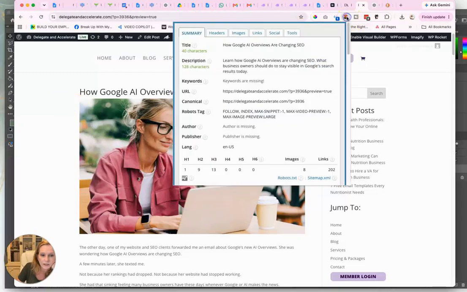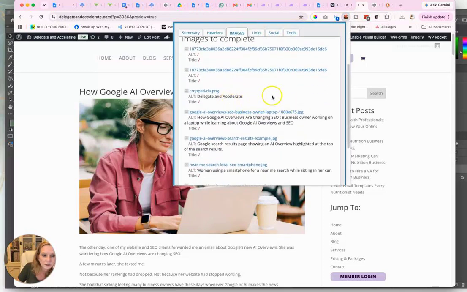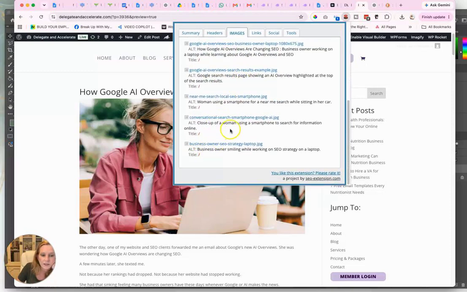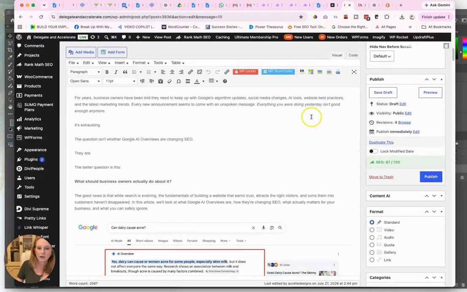Let me also look at the images. I can make sure that these images are good. So this is where I did not use that title tag, but it's got the alt. I really probably should do the title. I think we're good. Let's just hit publish. I'm not going to overthink it.